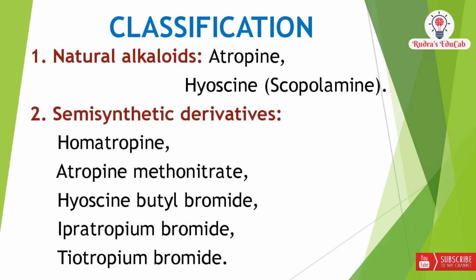Firstly, the classification of anticholinergic drugs. There are three classes of these drugs. The first one is natural alkaloids, the second one is semi-synthetic derivatives, and the third one is synthetic compounds. Coming to the first one, natural alkaloids, there are two types of drugs mainly. First one is atropine, and the second one is hyoscine, which is also called scopolamine. And coming to the semi-synthetic derivatives: homatropine, atropine methonitrate, hyoscine butyl bromide, ipratropium bromide, tiotropium bromide, etc.